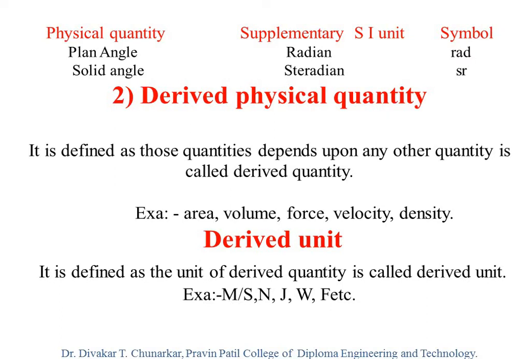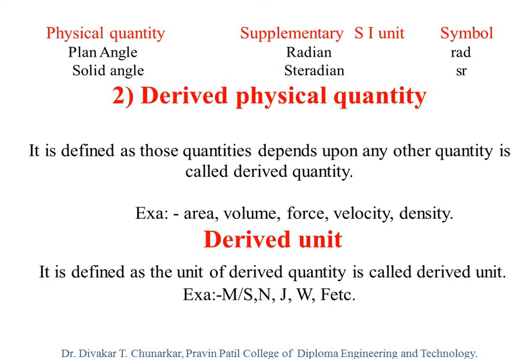"Does not depend on" is the definition of fundamental physical quantity; remove "does not", and your definition is derived physical quantity.